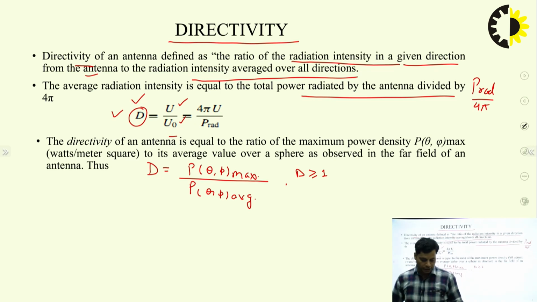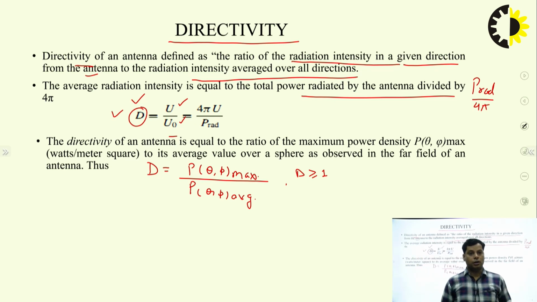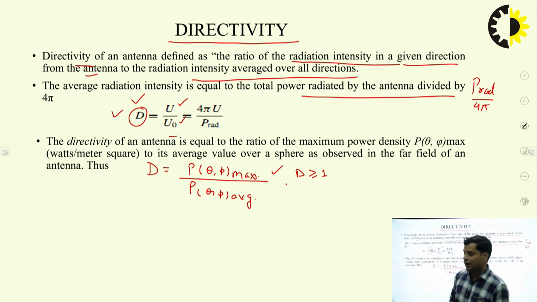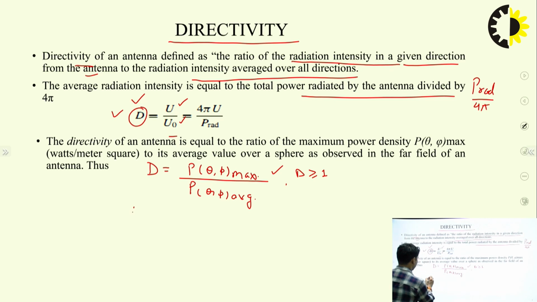Now I will try to relate this beam area with the directivity. This is also an important derivation from the examination point of view, as to how the directivity and beam area are mutually related. As per the formula written here, P theta comma phi max over P theta comma phi average, let me now calculate the average value.